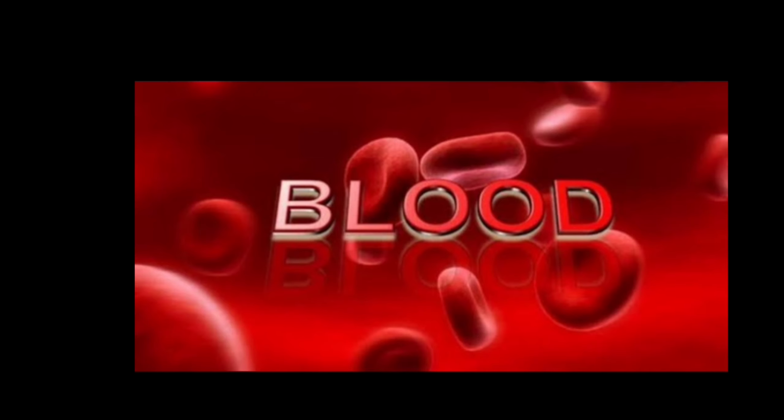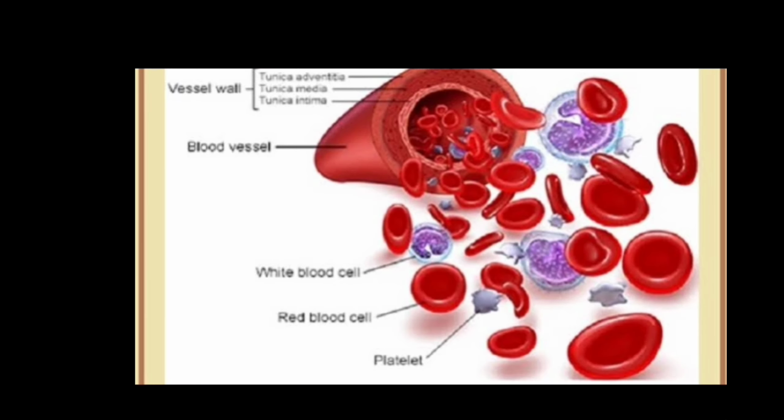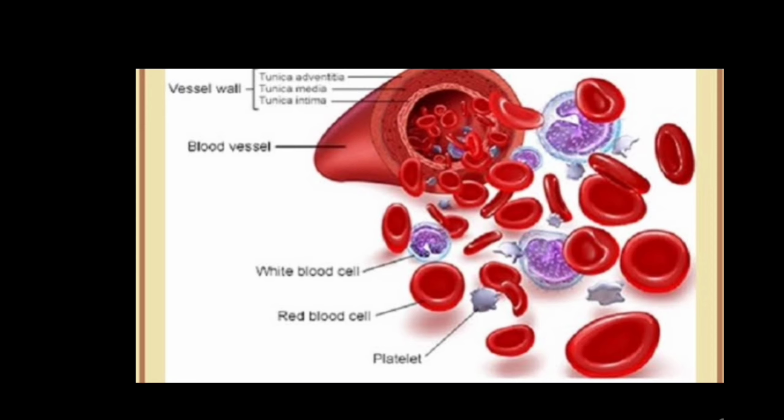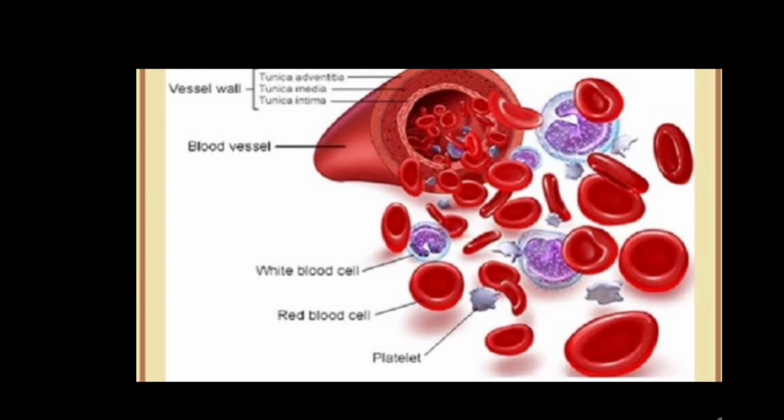These are the different types of cells in blood.